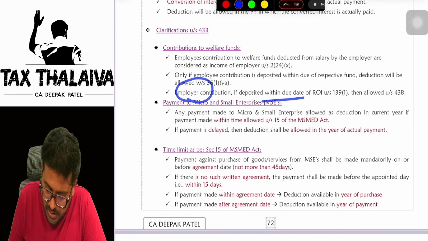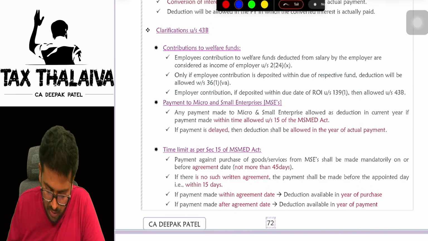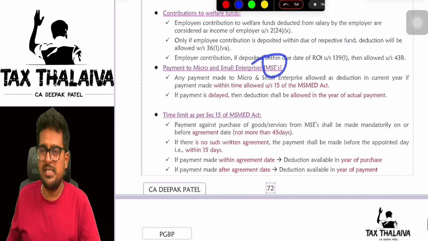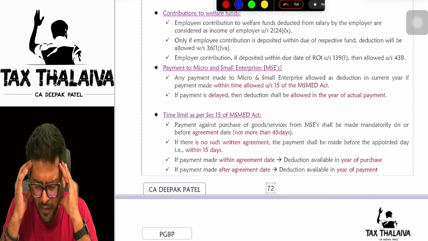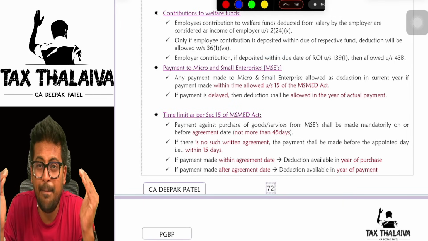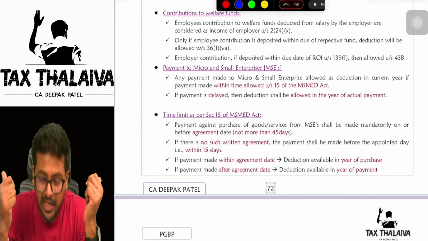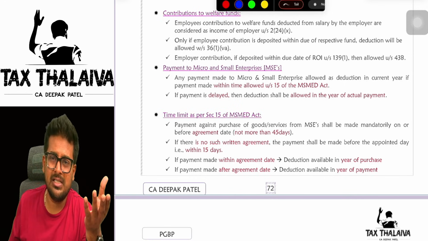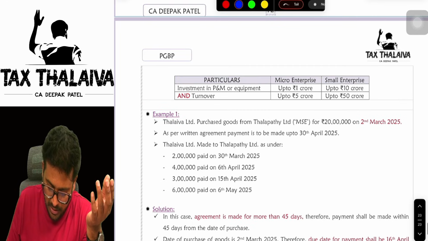Employer contribution, if deposited within the due date of 139(1), is allowed. Payment to MSMEs is very, very important, boss. There are a few entities which are called MSEs, meaning micro and small enterprises. Sir, what are these micro and small enterprises? Let me explain that.